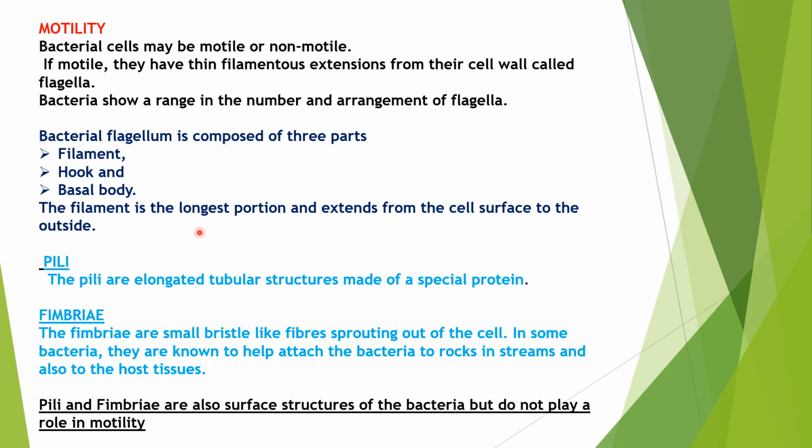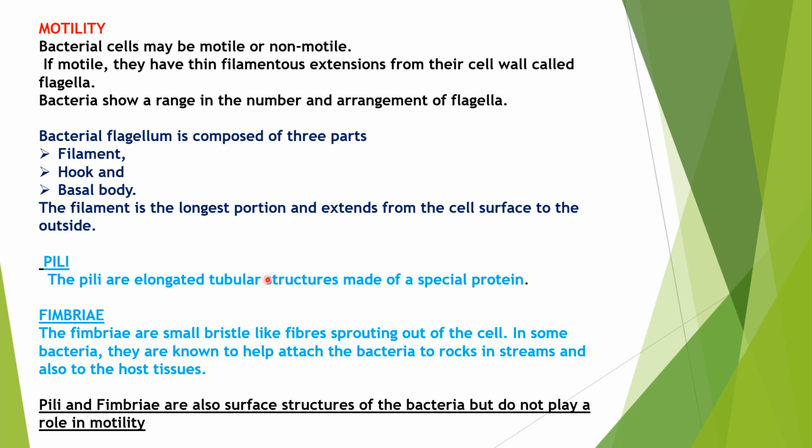Next, there are other structures on the surface of the plasma membrane of bacteria, but they do not play a major role in motility. The first one is pilus, also called pili. These are elongated tubular structures. When compared to fimbriae, pili are somewhat long.